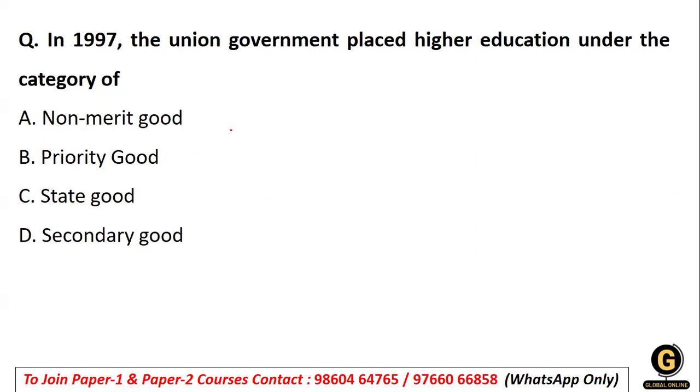Coming to the next, in 1997, the Union government placed higher education under the category of what? When we talk about the Union government, which placed higher education under the category of non-merit good, priority good, state good, or secondary good. So it was basically put under the category of what? It was put under the category of non-merit good. Now, what exactly does this talk about?